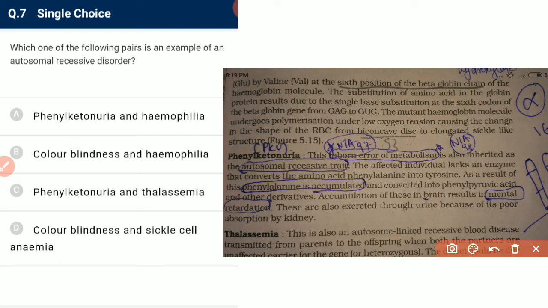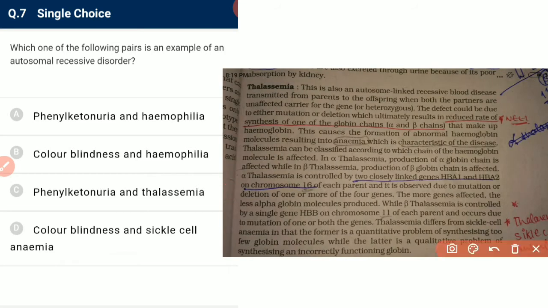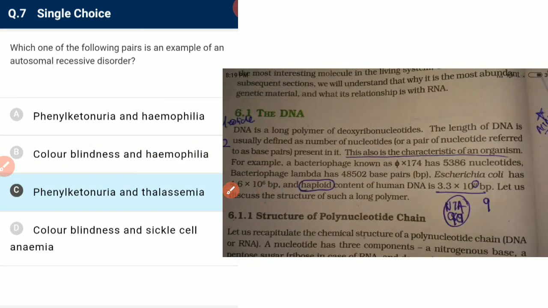Autosomal recessive: first is phenylketonuria, which is an example of autosomal recessive disorder. And the second is thalassemia, that is also an example of autosomal recessive disorder. So we have phenylketonuria and thalassemia, which are autosomal recessive disorders.